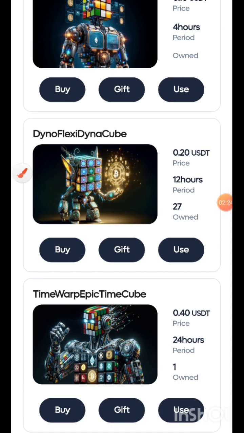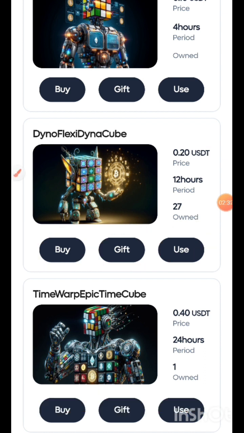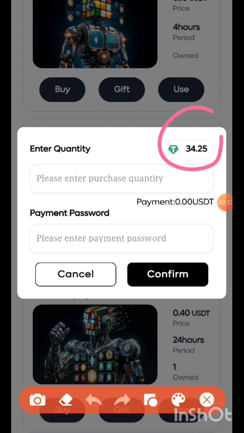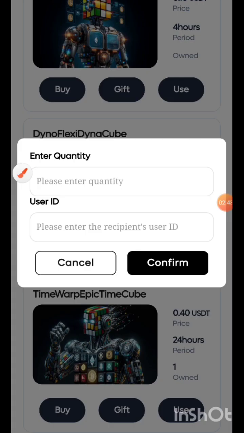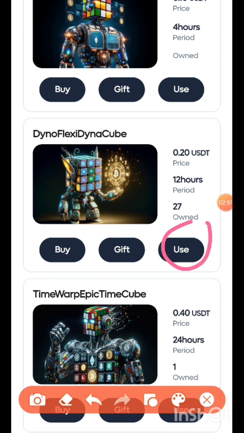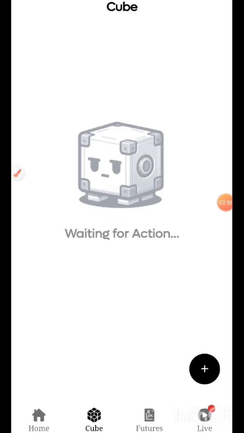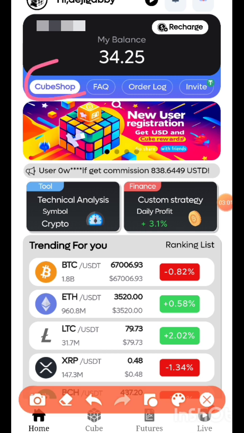So that's why you need to buy, or someone needs to gift you, and when you own it, you use it here, guys. So to buy, you must have USDT. So I have USDT here. If I want to buy, I can buy. So now also, if you want to give someone, you can give someone if you have. So if you want to use directly, it will take you to this page where I showed you initially. So you can actually go through this shop to use your robot.